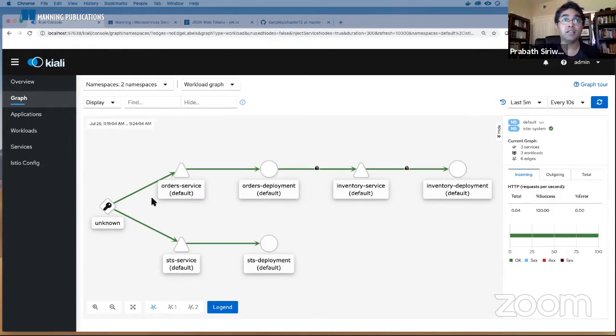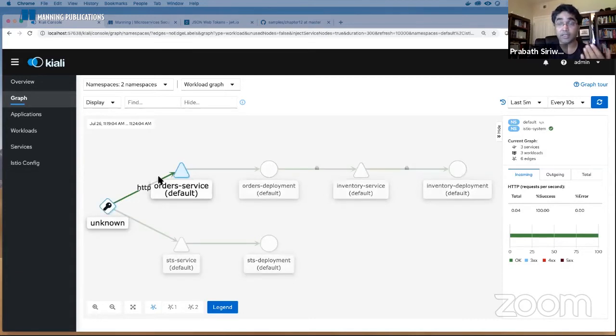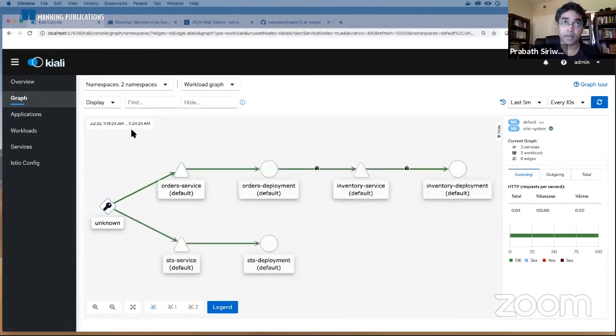But here there's no Istio involved, right? So the request is generated from an outside client, and it directly hits the STS and order processing microservice, even though they have the proxy. From the client side, there's no one to enable MTLS. So we just invoke the request from our curl client. So that is why you won't see any MTLS here.